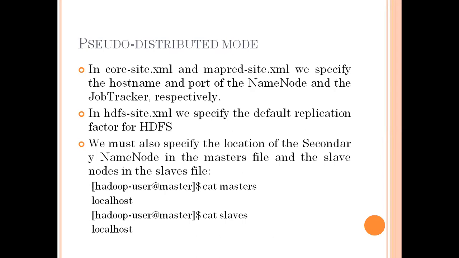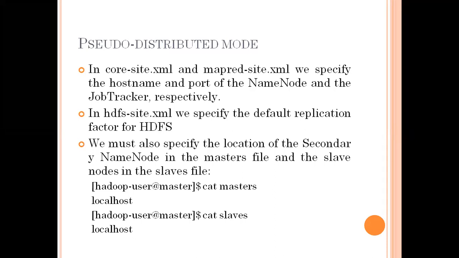So we must also specify the location of the secondary name node in the master file. Yes, sir. Where is the secondary node? We consider the total five building blocks in two parts: 1, 2, 3 and 4, 5. So the name node and secondary node are one part. It is specified. We must also specify the location of the secondary name node.